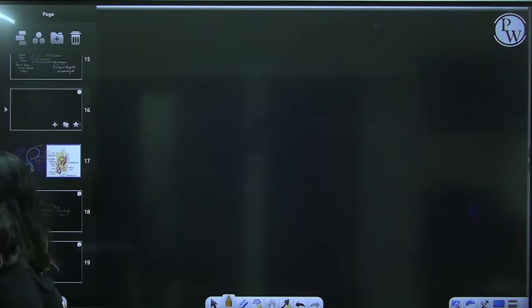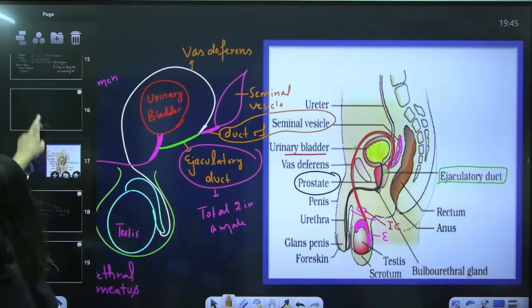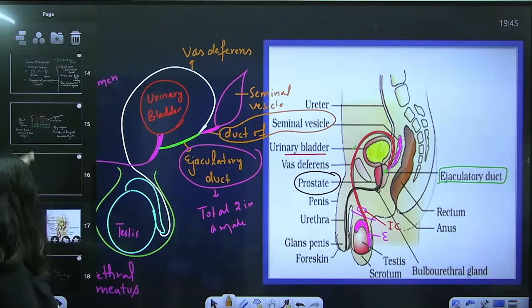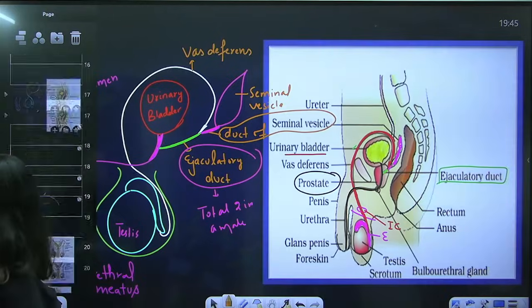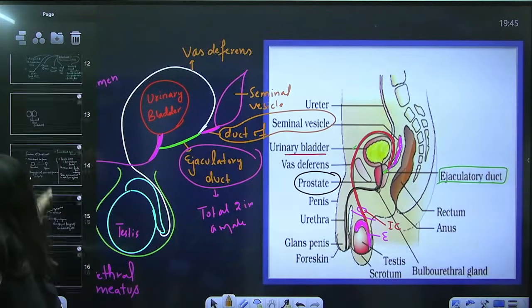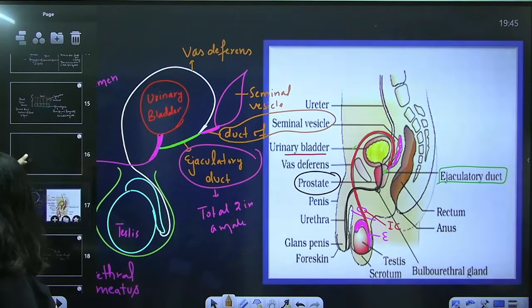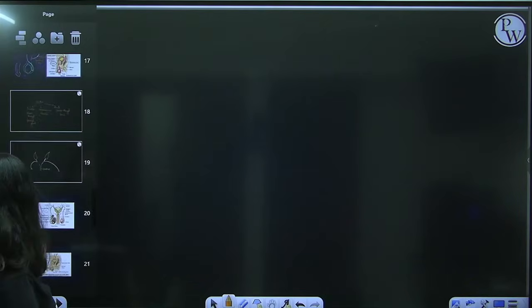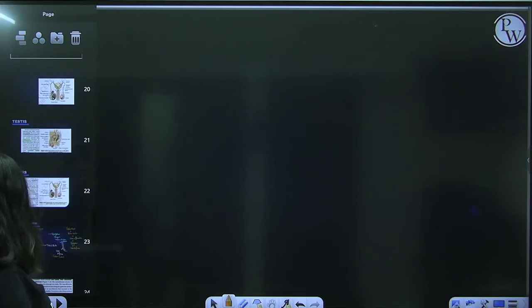So how does the thing start? Where does that go? I have written it, I think that has been deleted somehow. I don't know where that page goes, yaar. Okay, here it is.